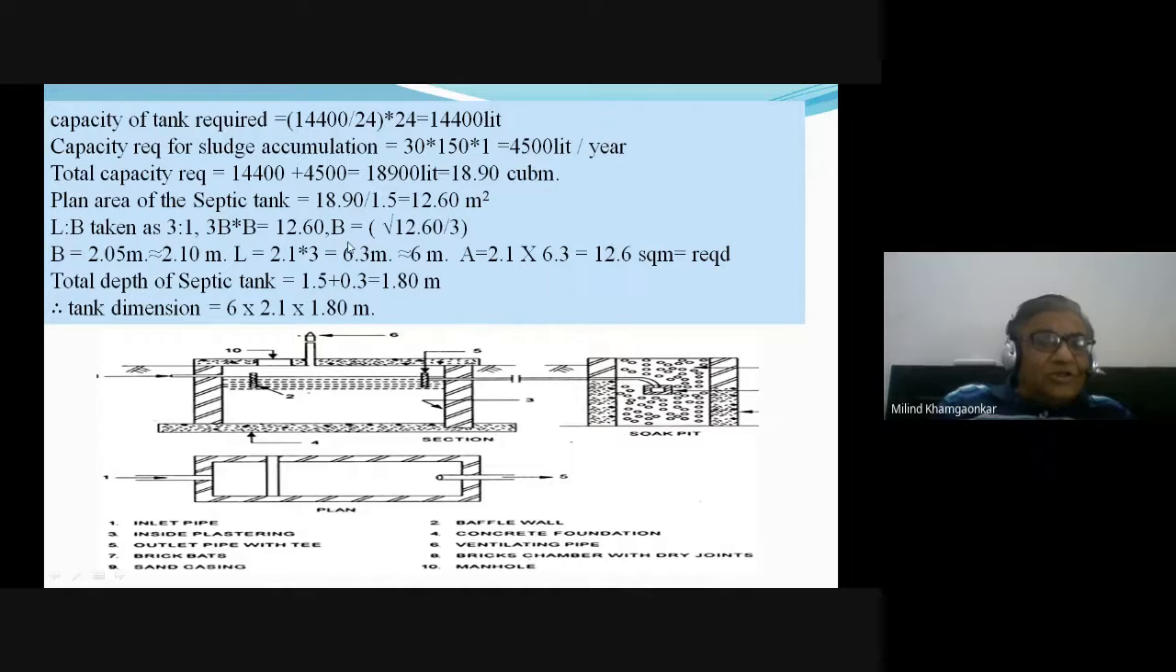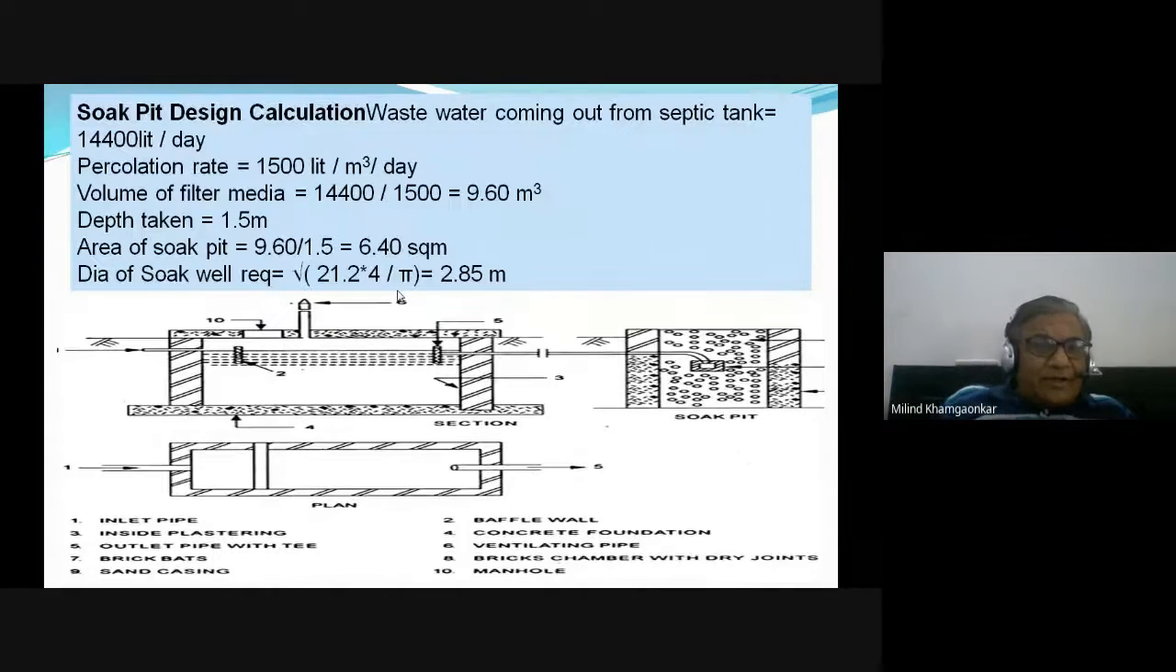So this is, in short, we have solved two numericals, bit different types of the design of the septic tank. ठीक है. और अच्छा चलो इसका सोकपिट डिजाइन बचा ही है, हमारे पास में समय भी है. So waste water coming out from the septic tank is 14,400 liters per day. Percolation rate again assumed as 1500 liters per meter cube per day.